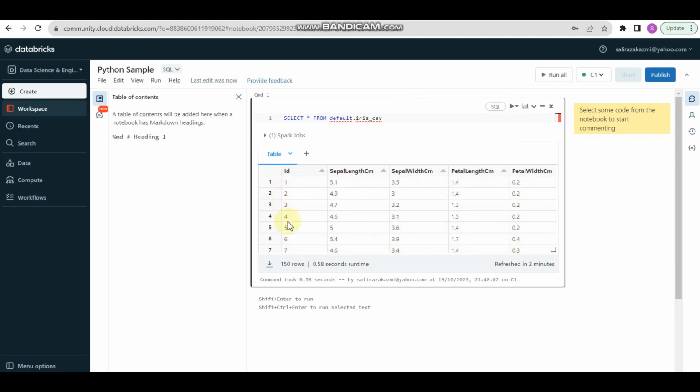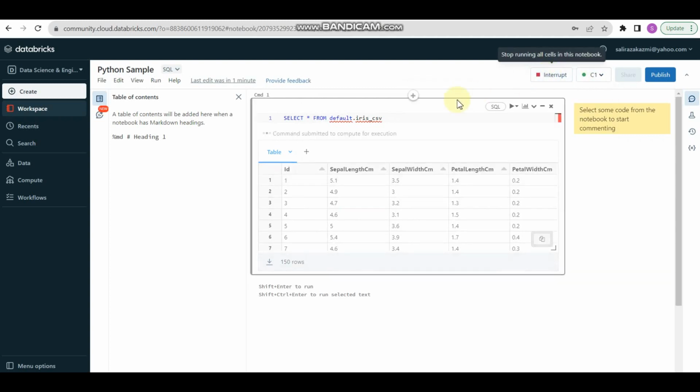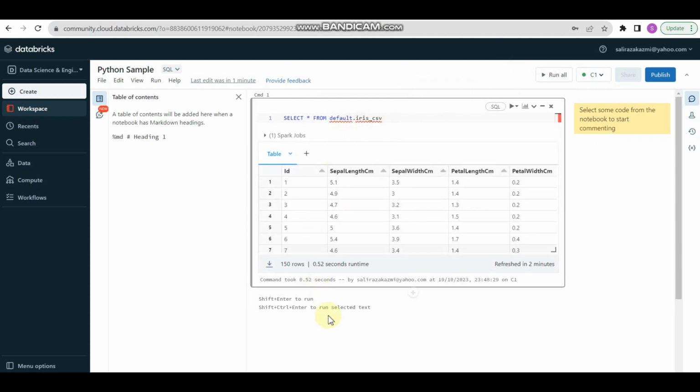So this is a simple demonstration of how we can create our cluster. Once we create our cluster, you need to associate the cluster here, and you can have multiple clusters, so you can switch the cluster from here. If you run all, it will run all the SQL commands in the notebook you have created.